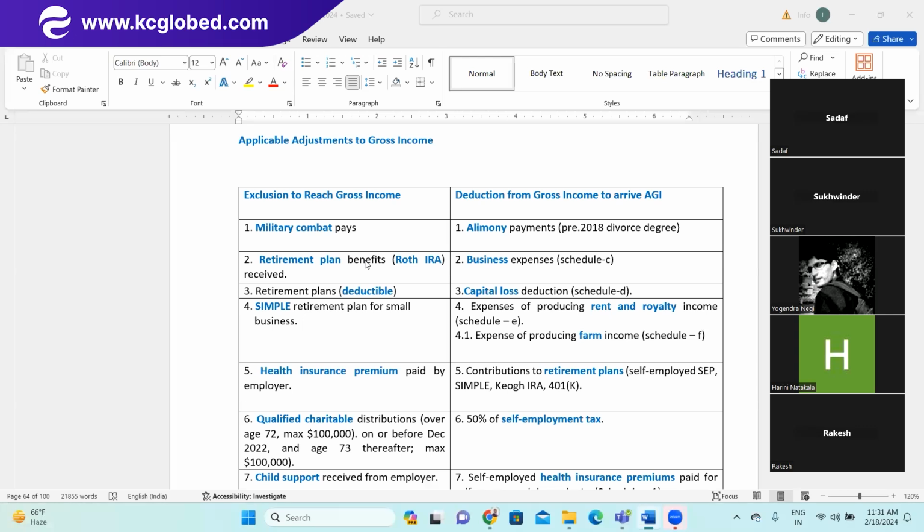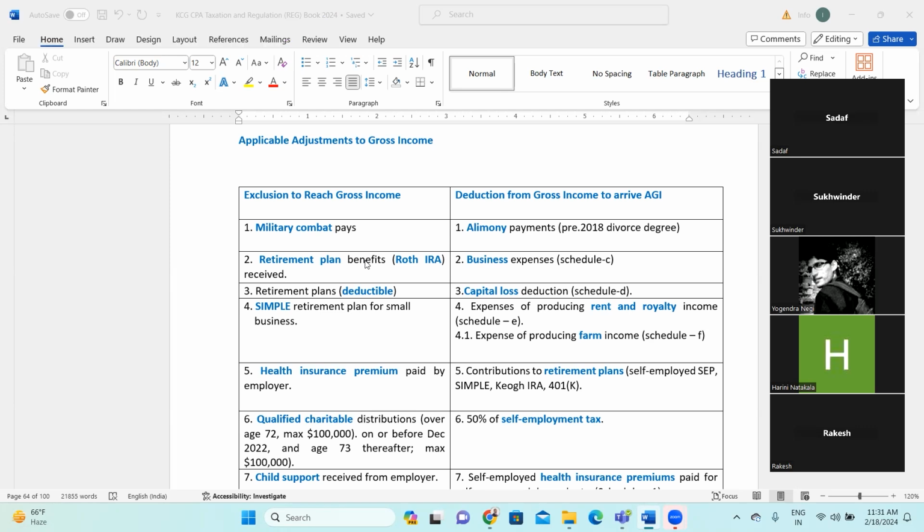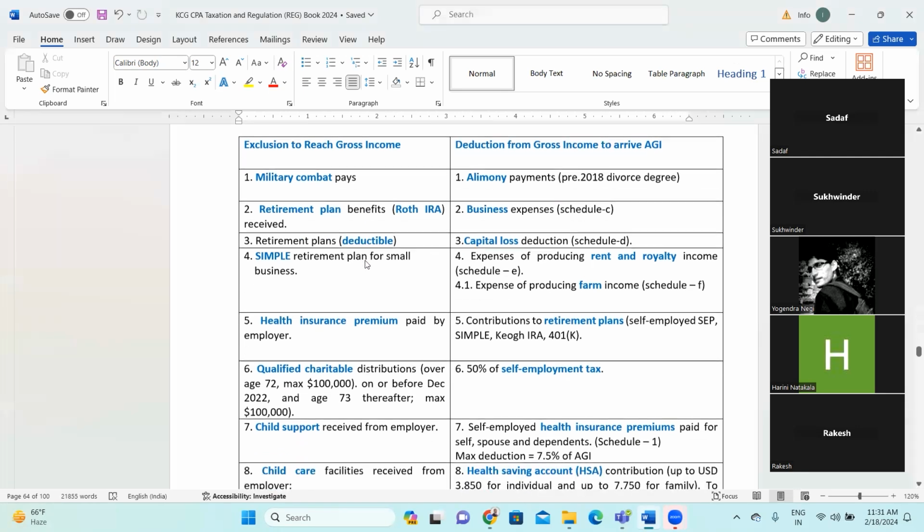So what they are saying, the simple retirement plan for small businesses. In US, for small businesses which has less than 100 employees generally, there is a plan called simple plan in which employer and employee they both make contribution, right? So the employer contribution is not part of your income. So this is what it means, right?